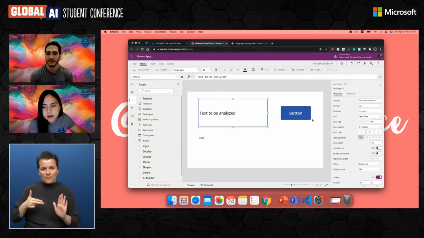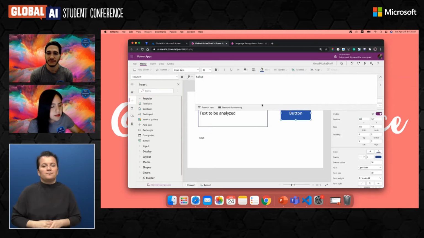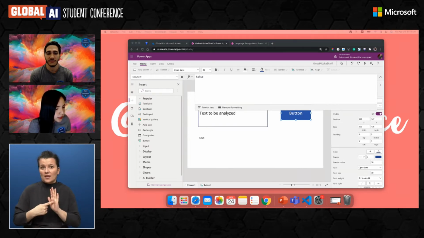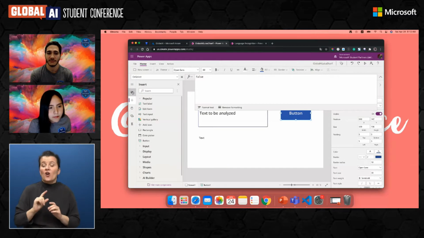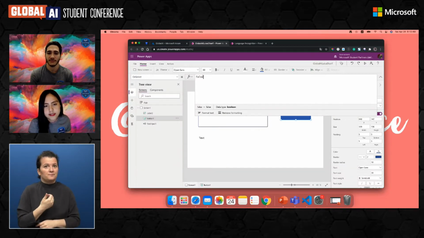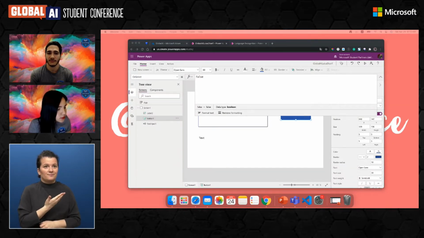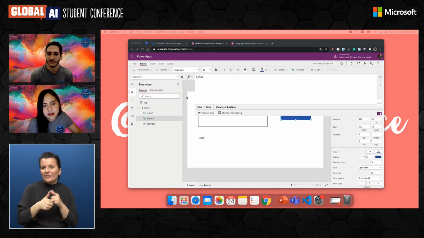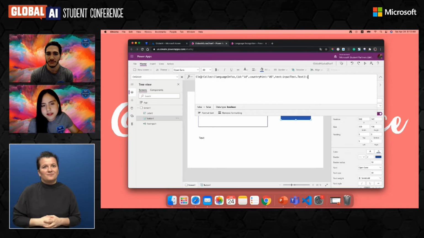Great. So here first, to start doing our demo, we are gonna basically create our first variable to start calling our service and send information to our service.